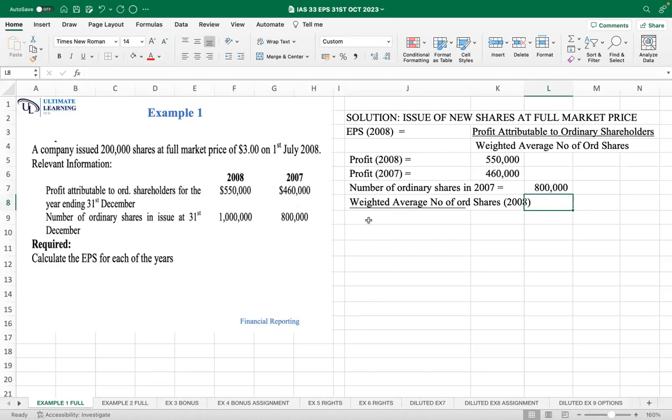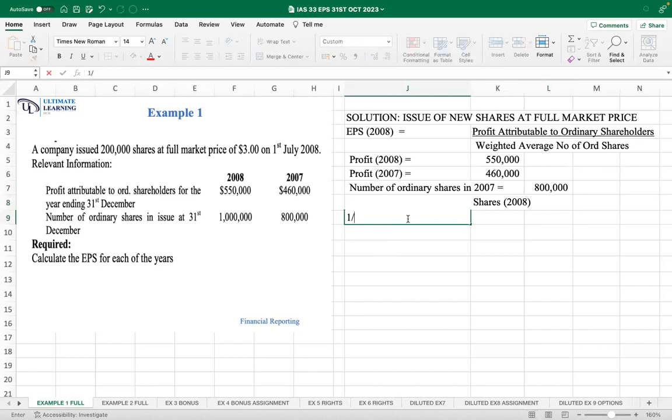Now, how do we go about the weighted average number of shares in 2008? We will prorate the figures. So we'll write the first date of the year, 2008. We look at how many shares we had, from 1st January 2008 to 30th June 2008.